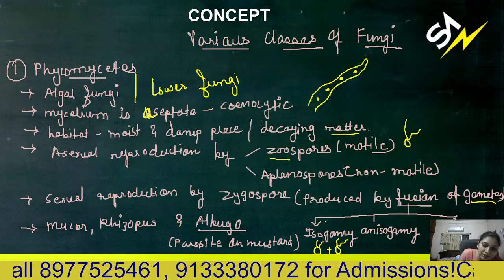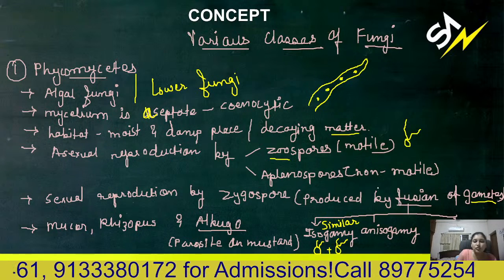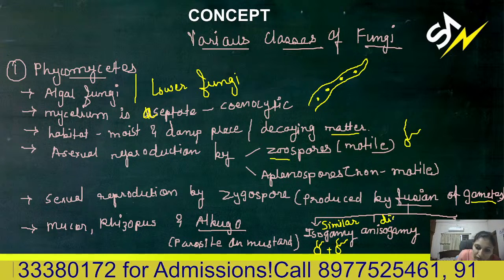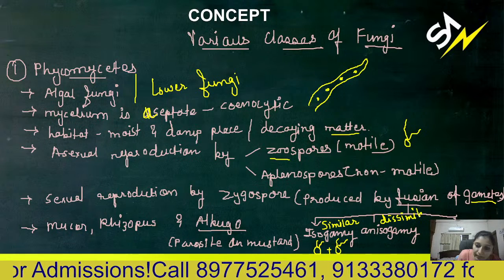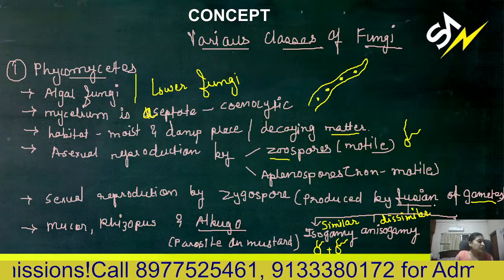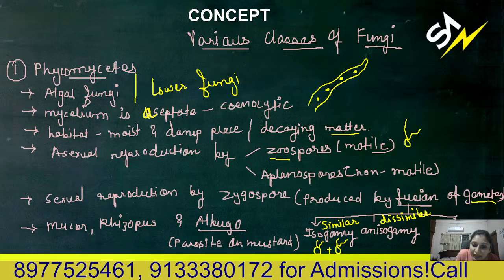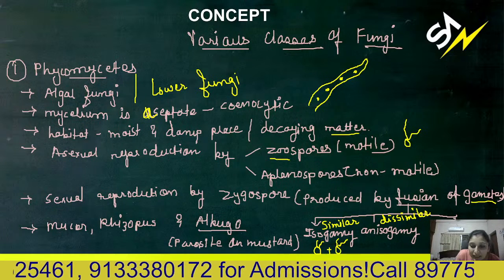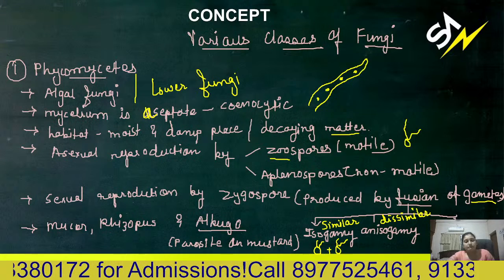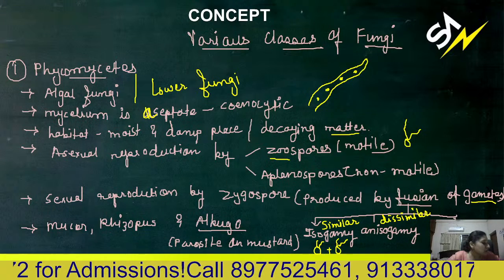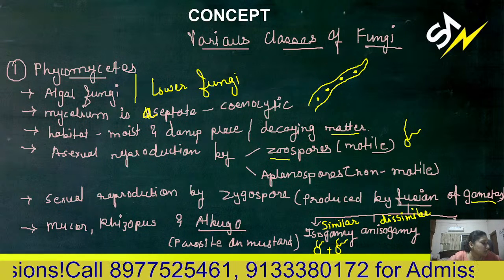So similar gametes fusing is known as isogamy, and dissimilar gametes fusing is known as anisogamy. And if the male gamete is motile and small, and the female gamete is big and non-motile, this type of fusion is known as oogamy.